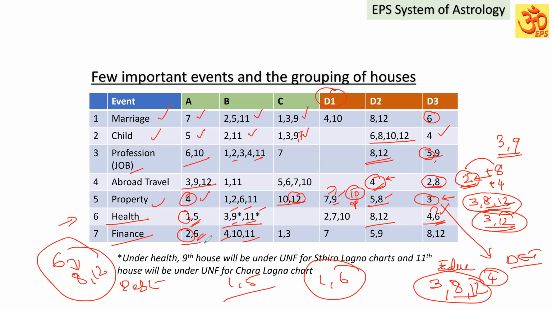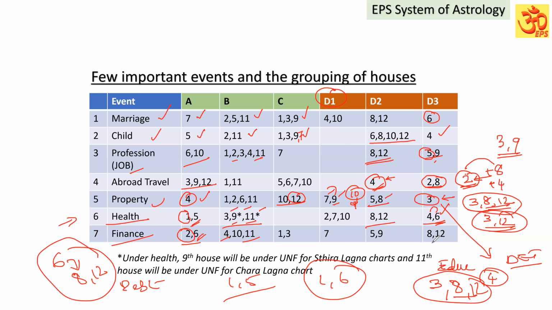But as I said, how that house is connected to the unfavorable houses matters. Based on that only, the strength of the favorable house will be increased or decreased. I hope you would have understood.